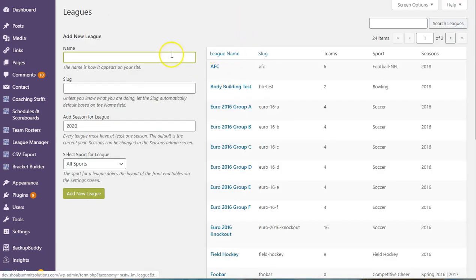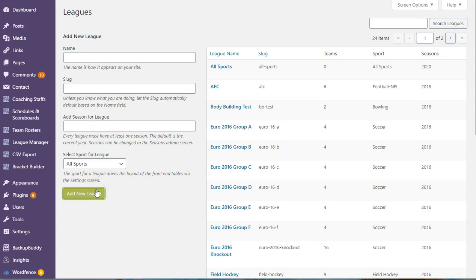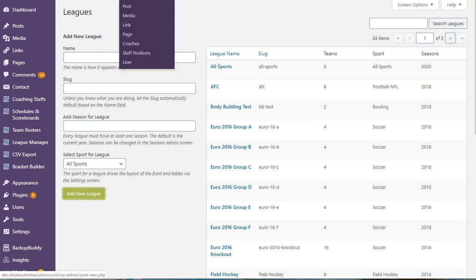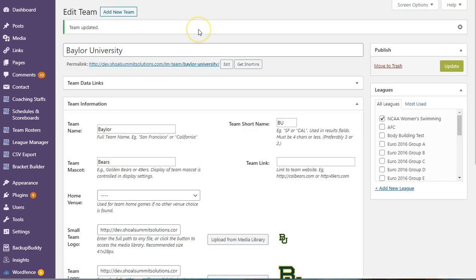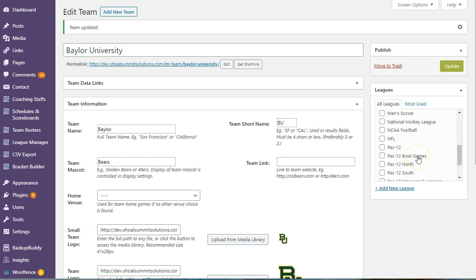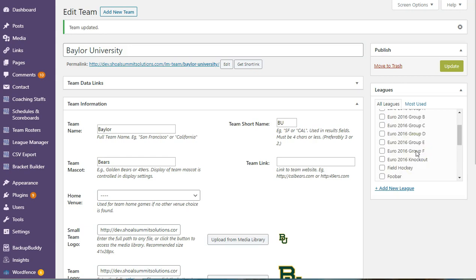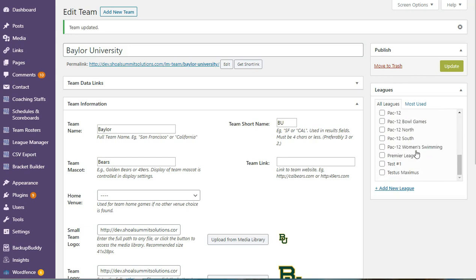So I'm going to go back to leagues, and I'm going to create a new league, and I'm just going to make this the All Sports League. And it's going to be all sports. It'll be 2020. Doesn't matter that much. Let's create that league. So we have an All Sports League. Now there's two things I could do with this team. I could go in and add this team to other leagues, NCAA football league, whatever it might be.